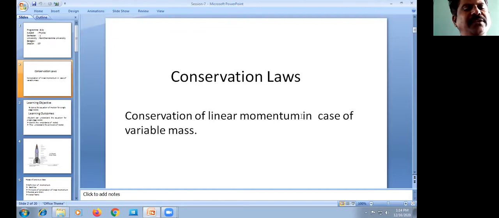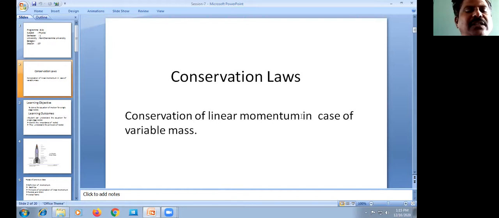We know that in our earlier conservation of linear momentum, the mass of the system remains constant. Now let us consider the case where the mass is variable, that is, those cases in which mass enters the system or leaves the system. That is the case we are discussing here. The example mentioned, which you observe in daily life, is a rocket.